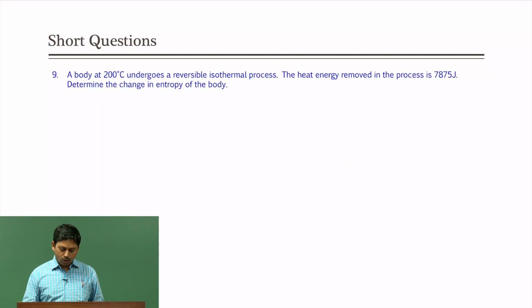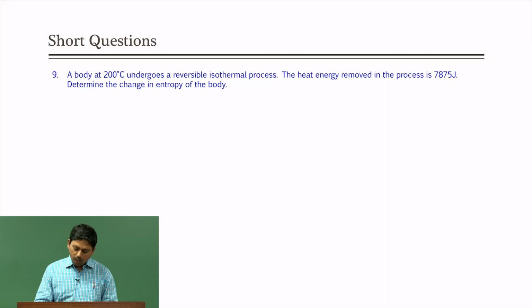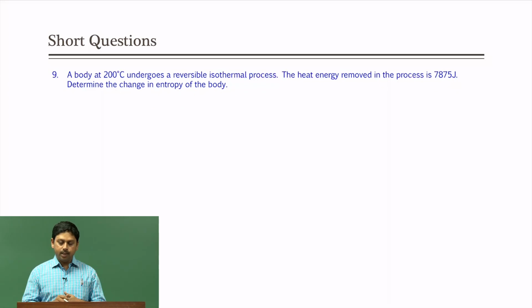Now, continuing with these short questions, a body at 200 degree centigrade undergoes a reversible isothermal process. The heat energy removed in the process is 7875 joule. Determine the change in the entropy of the body. So, now what kind of problem it is basically that it is an isothermal process. Okay. And the heat energy removed in the process is also given. So, heat is given, temperature is given, we have to calculate the entropy.